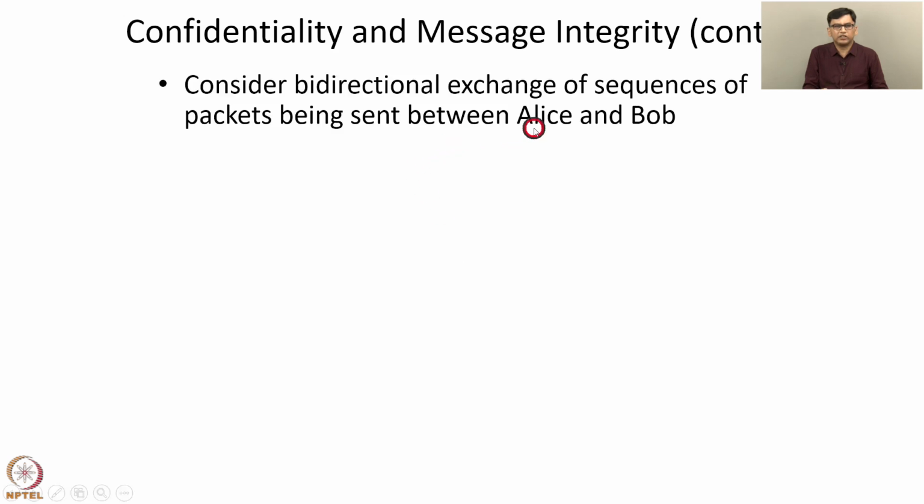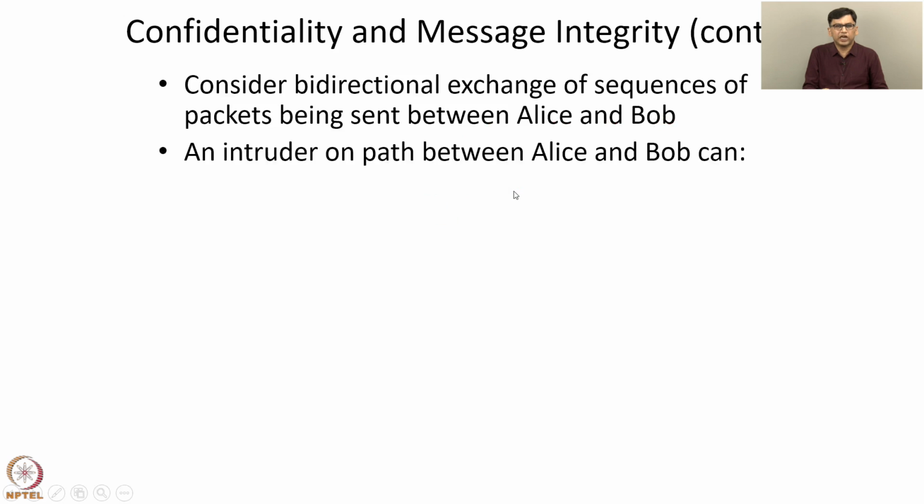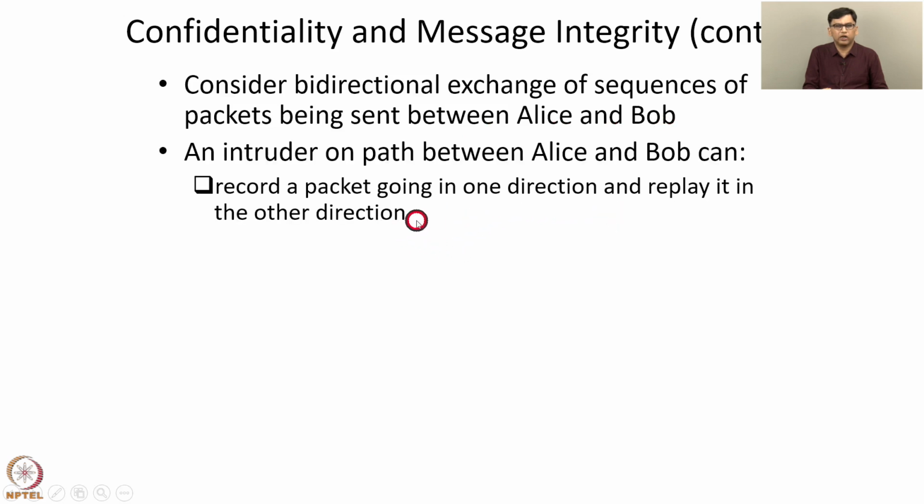Now consider the bidirectional exchange of sequences of packets being sent between Alice and Bob. An intruder on the path between Alice and Bob can record a packet going in one direction and replay it in the other direction. So if sequence numbers are used, for example, an intruder can take a packet of sequence number n, which is being sent from Alice to Bob, and then play it from Bob to Alice with the same sequence number n. So what are defenses against this attack?